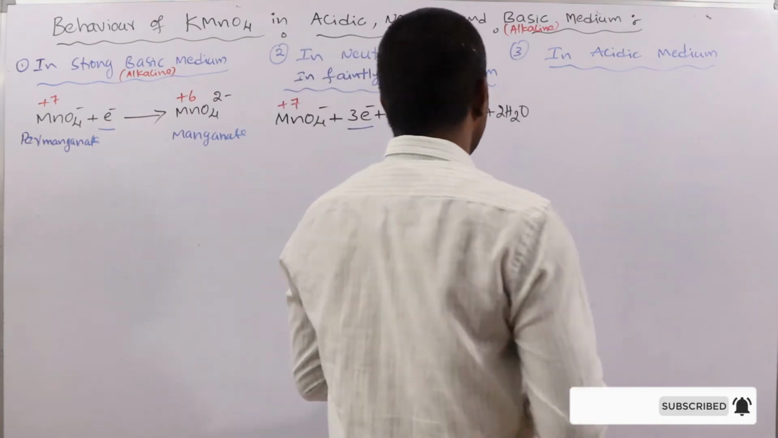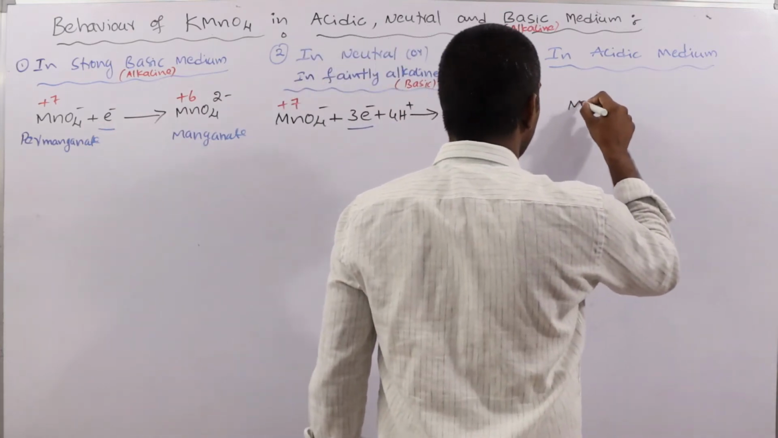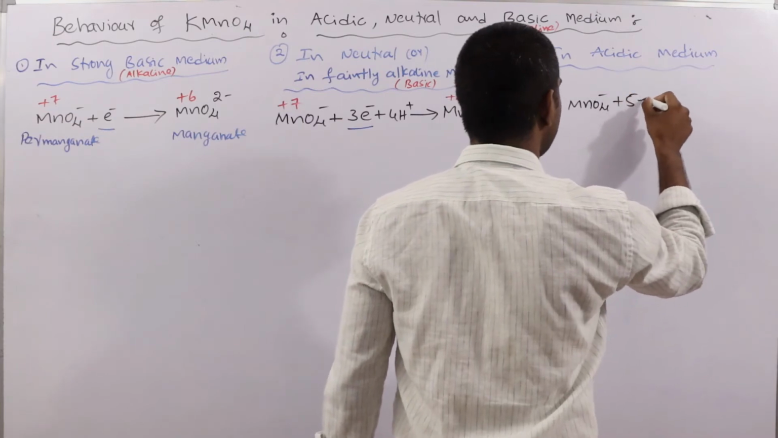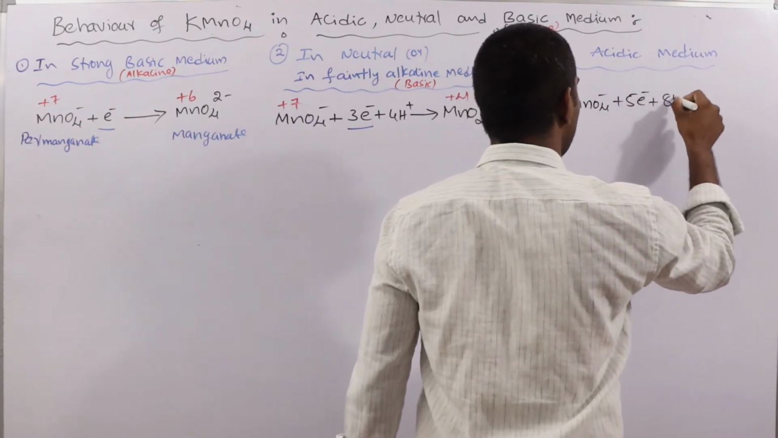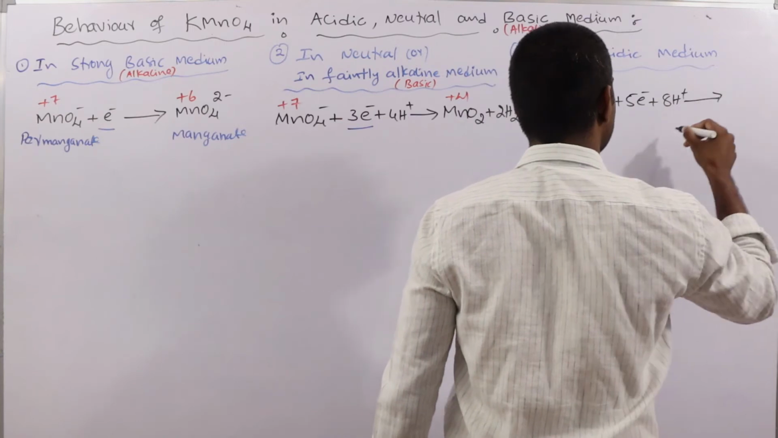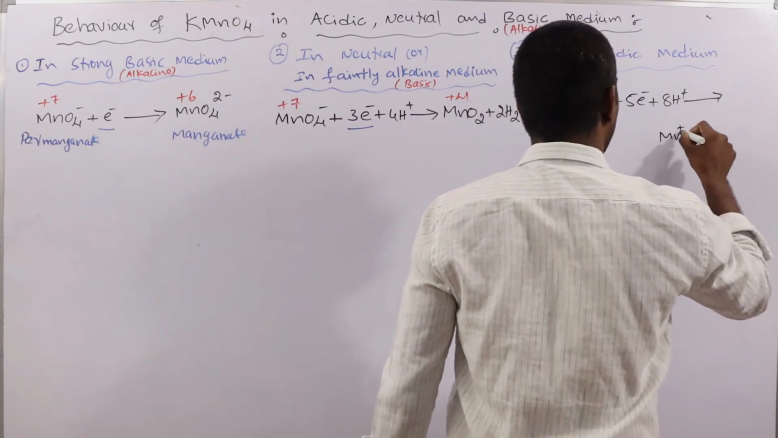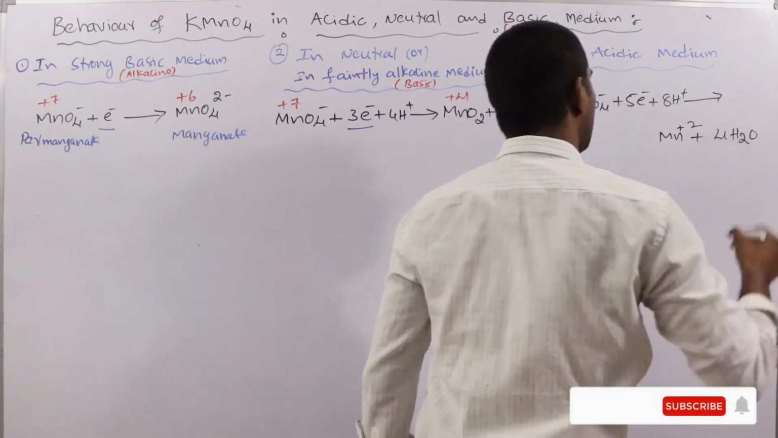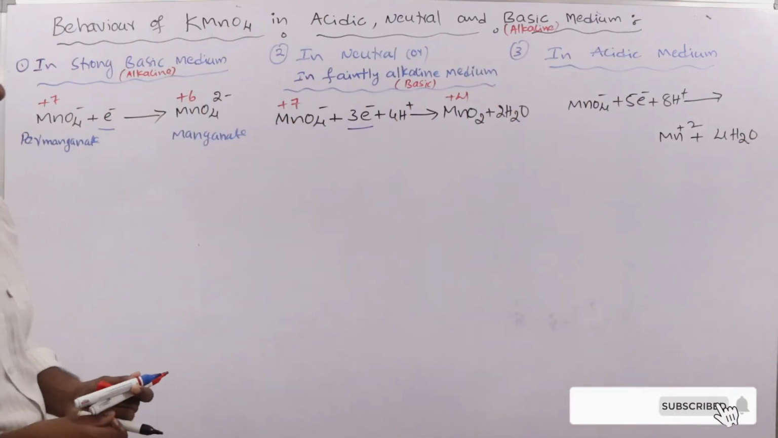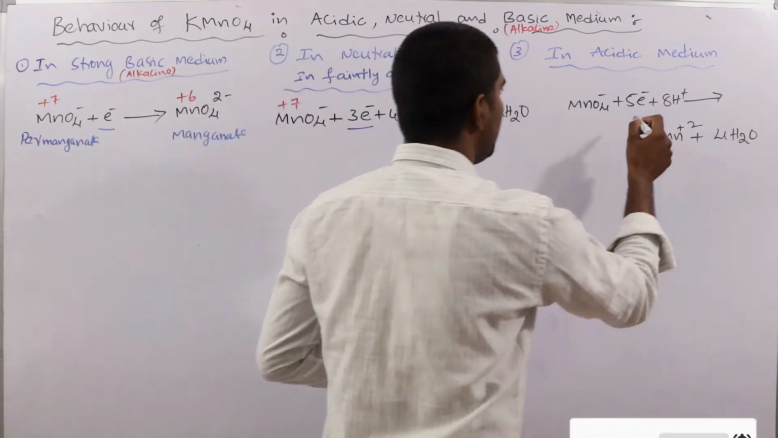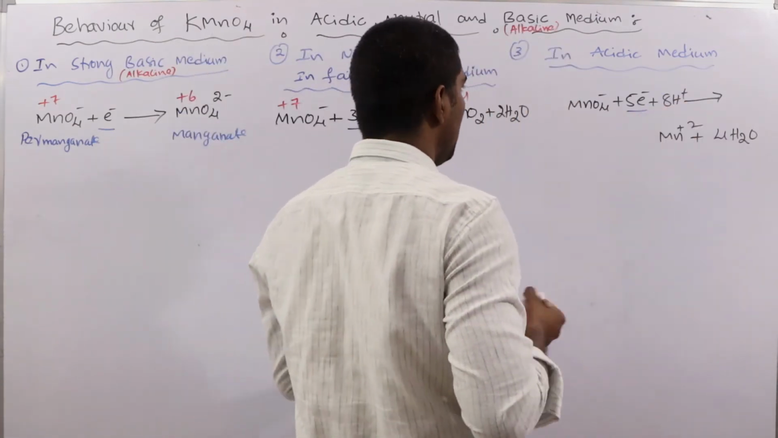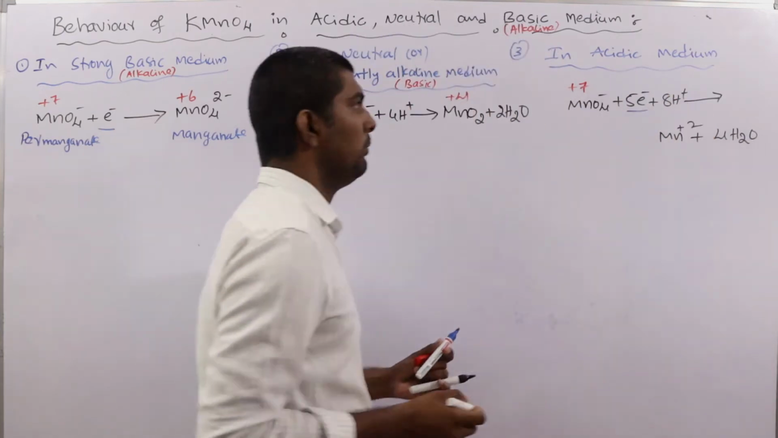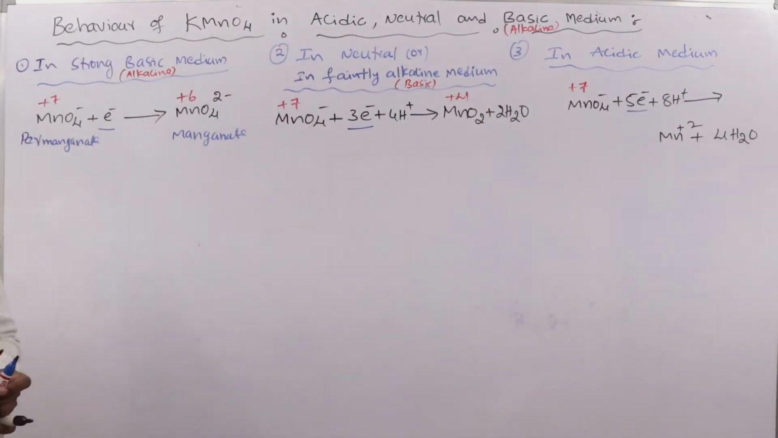Next, in the acidic medium, MnO4 minus plus 5 electrons plus 8 H plus gives Mn 2 plus plus 4 H2O. See here, how many electrons is it taking in total? 5 electrons, changing from plus 7 to plus 2.